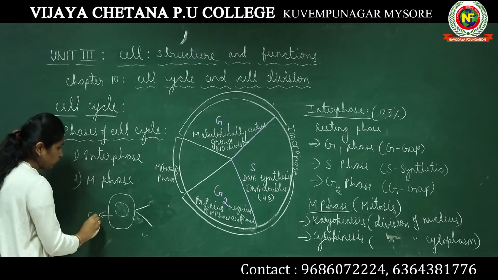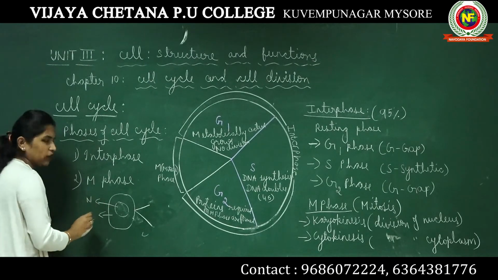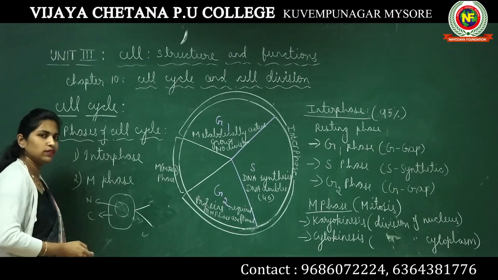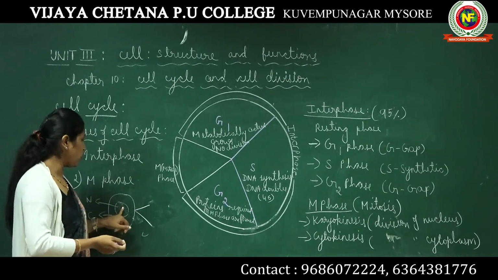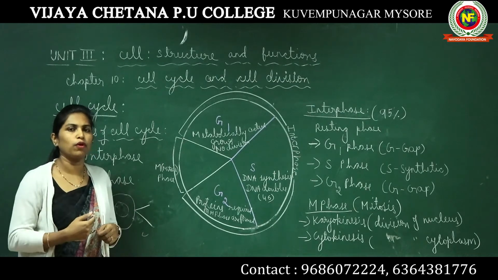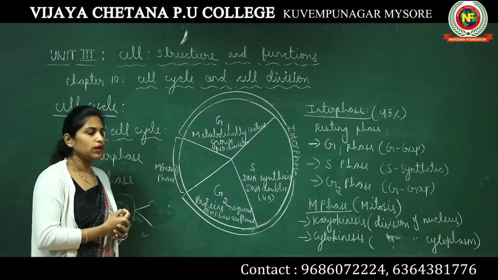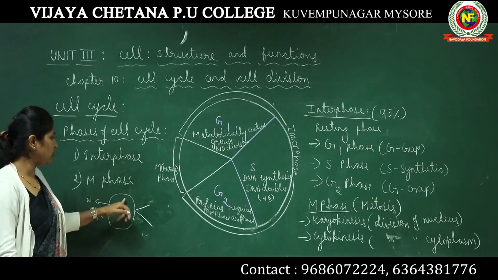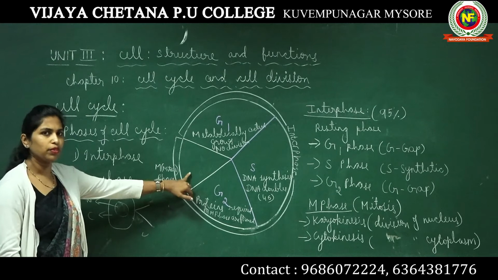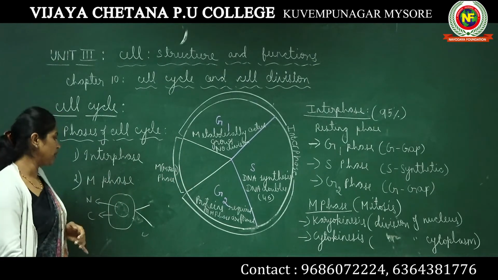This is the cytoplasm and this is the nucleus. The nucleus is going to divide first. To be precise about how the nucleus divides, we will have to study the whole process of mitosis. In our next class, I will be teaching you all the different phases coming under mitosis.